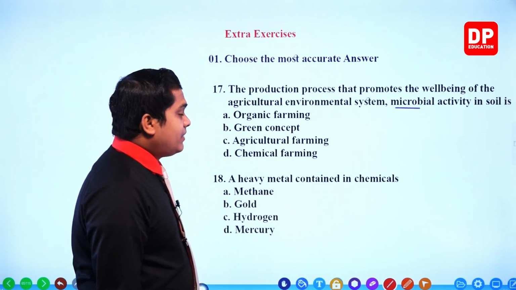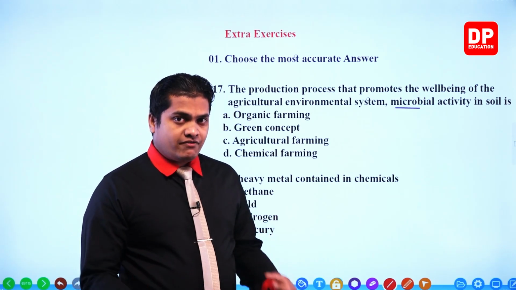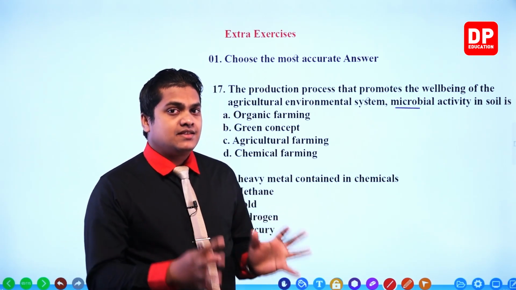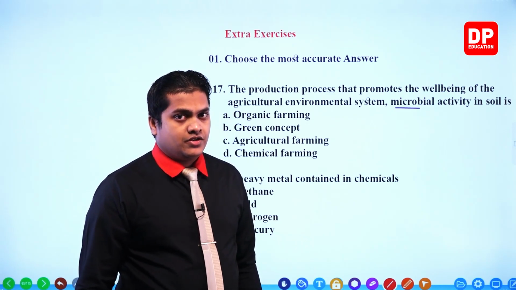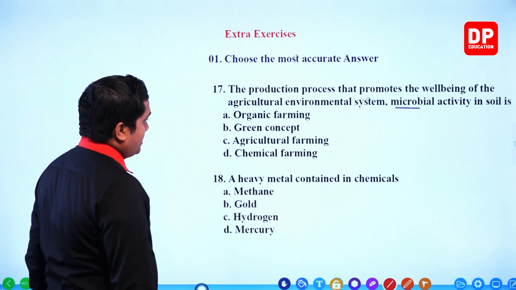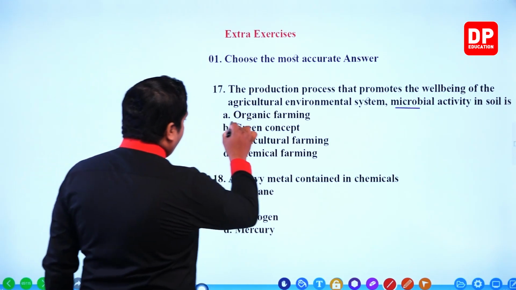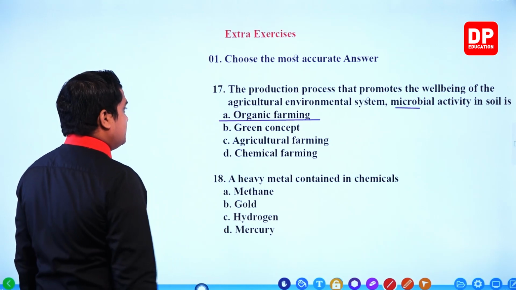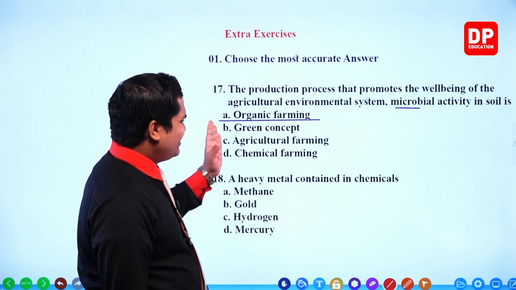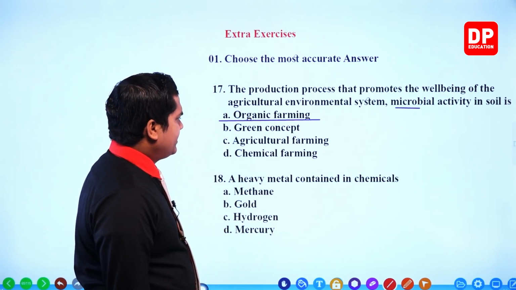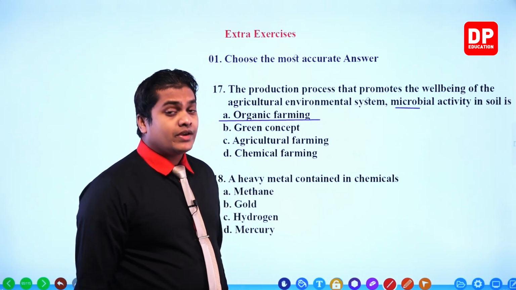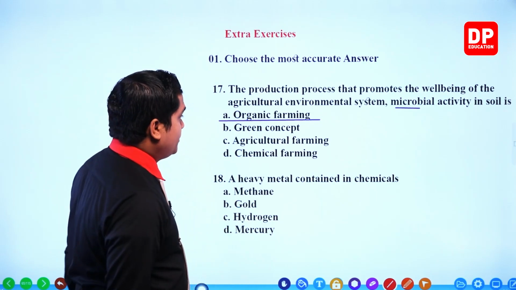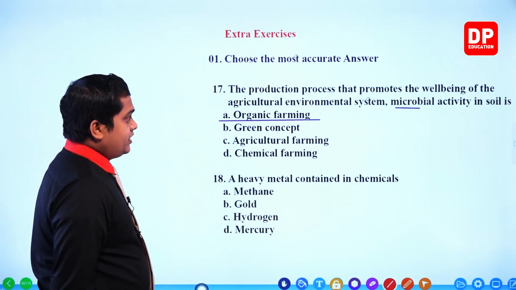So you know that by doing organic farming, we can enhance the microbial activity because we are going to use only plant and animal materials over here. So therefore, my dear children, our answer would be organic farming. It is a type of green concept. It is not considered as agricultural farming. There is nothing like that. And chemical farming, that means using chemical substances, that is also incorrect. So our correct answer would be organic farming, my dear children.